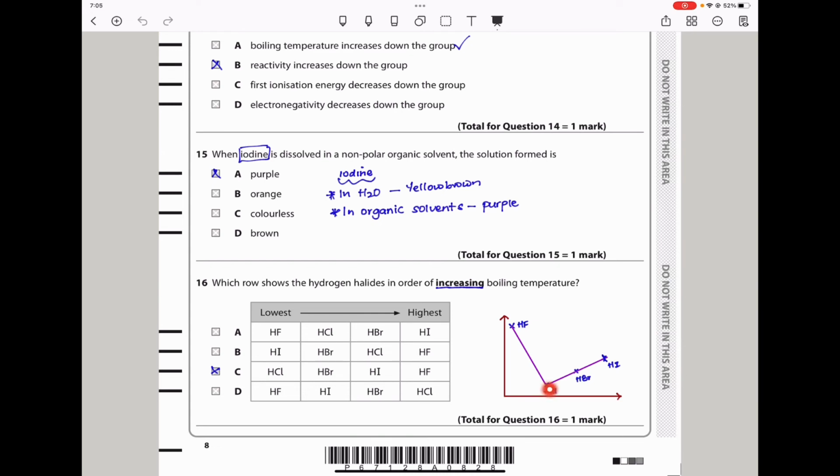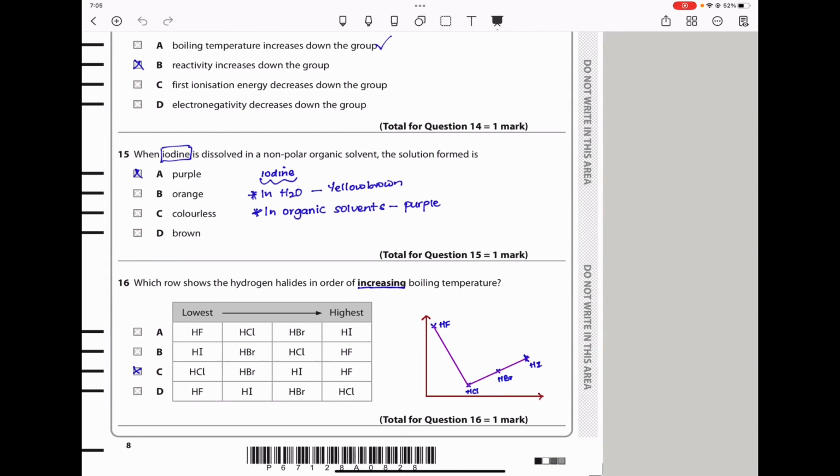However, these ones here have only London forces as well as permanent dipoles, so we expect their boiling temperature to gradually increase as the molecular mass or the number of electrons increases. So this is going to be high, then we see a drop, and then a slight increase. So the lowest should be hydrogen chloride, then hydrogen bromide, hydrogen iodide, and then hydrogen fluoride to be the highest among them all. So the answer here should be a C.